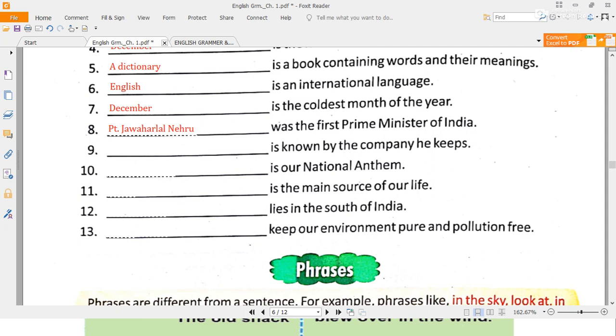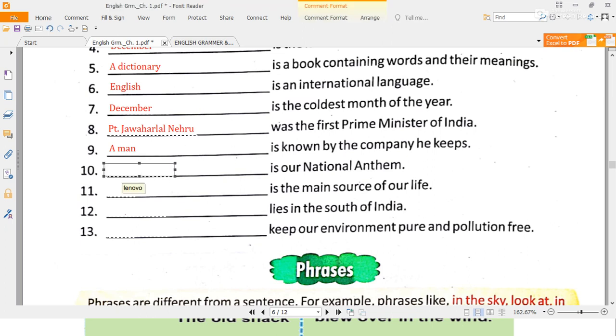Dash is known by the company he keeps. Beta, whose mic is on? Mute your mic. Dash is known by the company he keeps. So here you can write a man. This is a proverb. A man is known by the company he keeps. We can find out what kind of a person a man is from his friends.